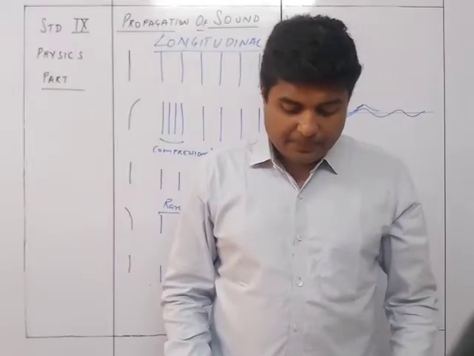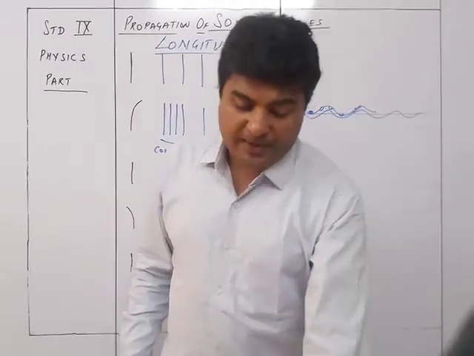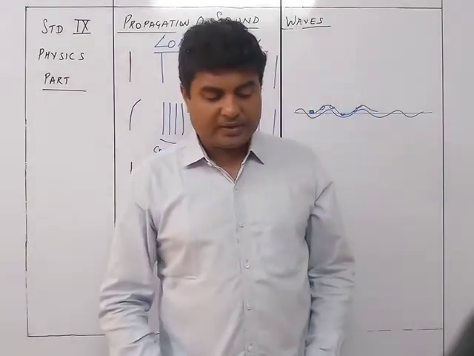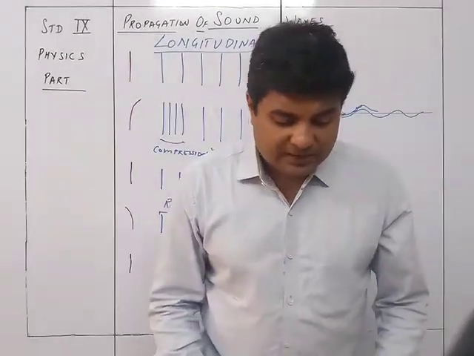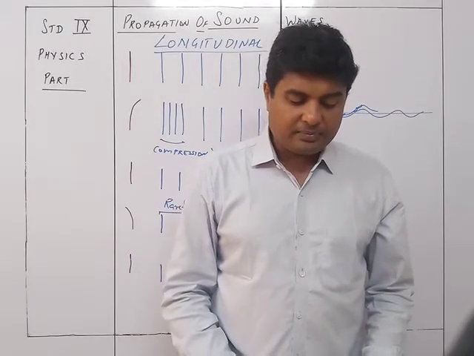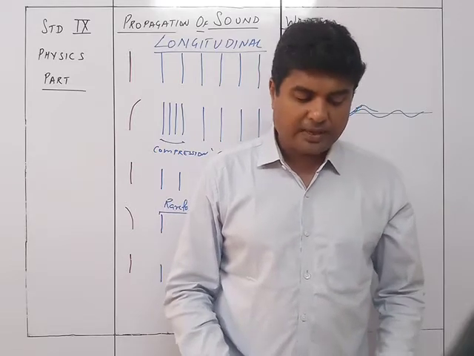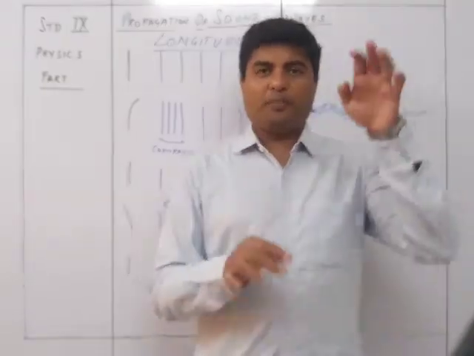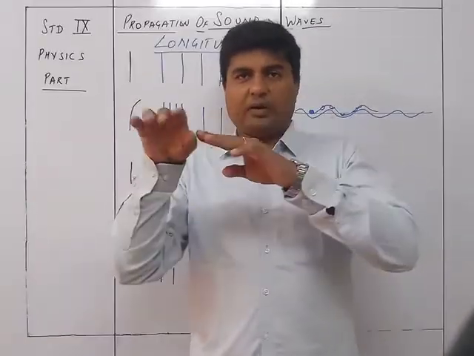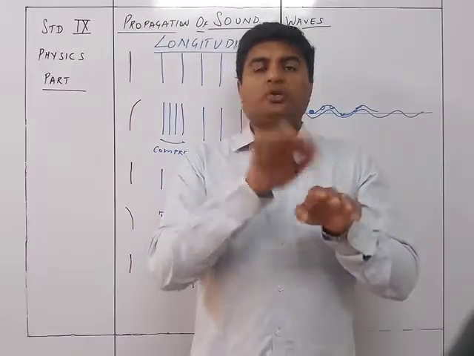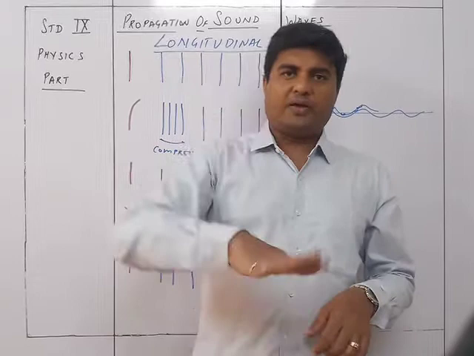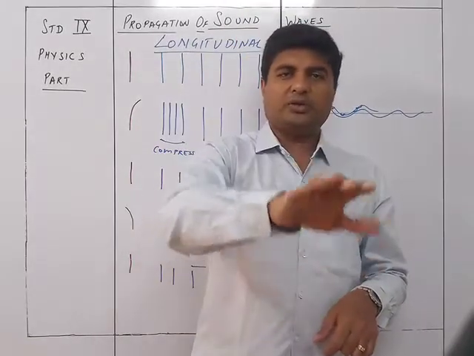The reason is that the particles of the water or medium start vibrating up and down at the point where the stone strikes. These particles then transfer their energy to the neighboring particles, and they themselves come back to their mean position. So on the formation of ripples, this part pushes the next one, and then it itself becomes normal. So that's why the ripple keeps on dampening. At first the wave is big, but slowly it becomes smaller and smaller until it becomes steady.